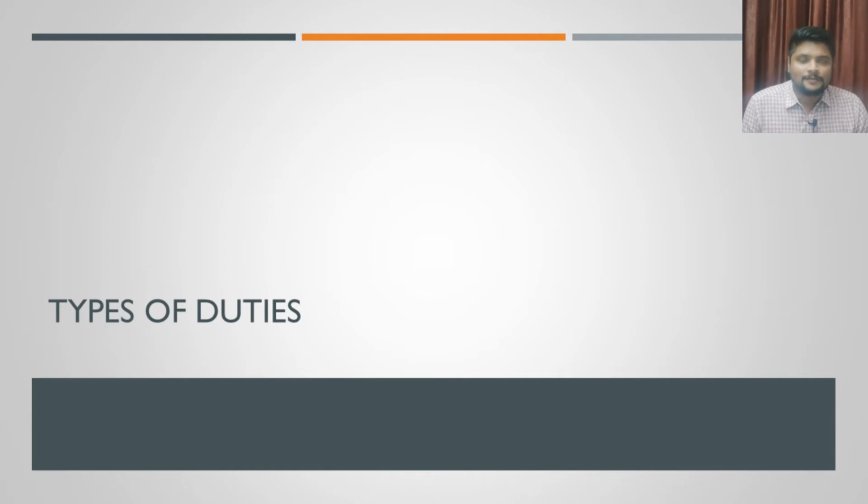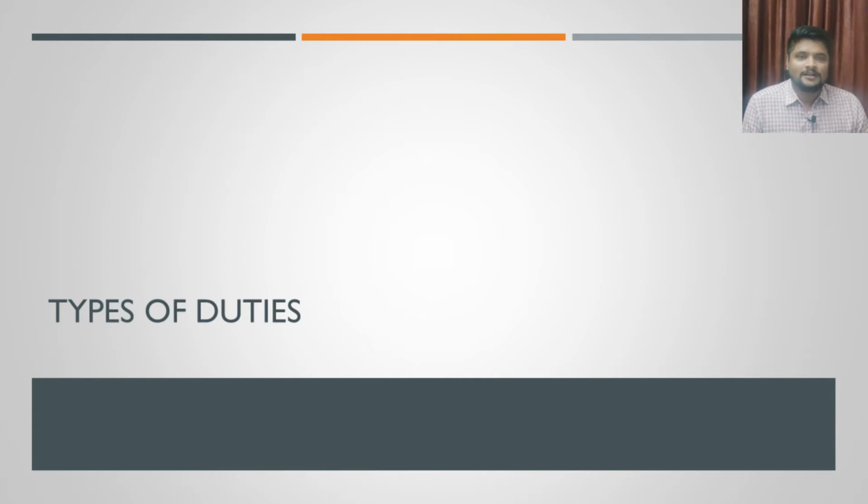In this video, I will be discussing the different types of duties that are levied under customs law. The very important relevant act here is the Customs Tariff Act 1975. For any duties levied under customs law, for the rates, you will have to refer to the Customs Tariff Act 1975. That is where you will get the rate of duties that will be charged under customs law. So what we will be discussing in this video is all the different types of duties that can be levied under the customs law.